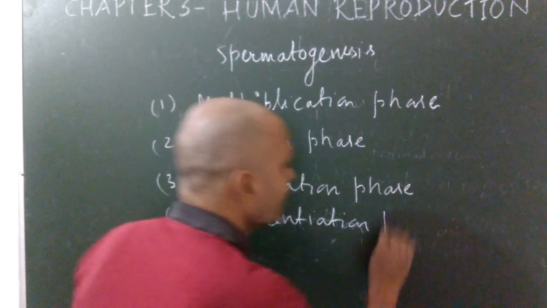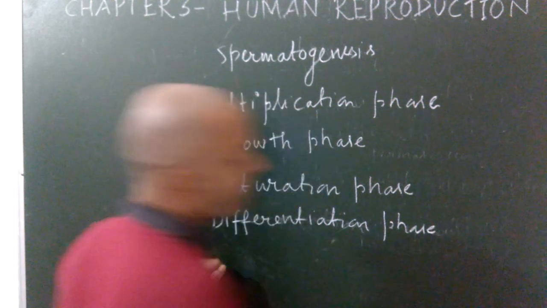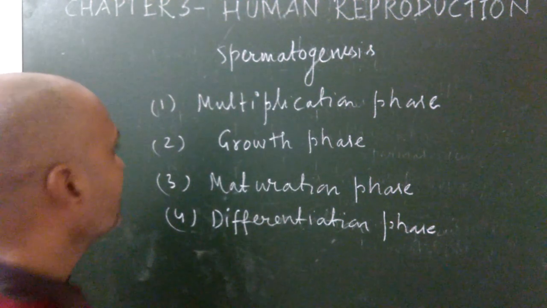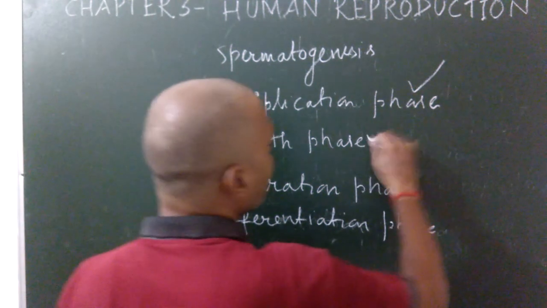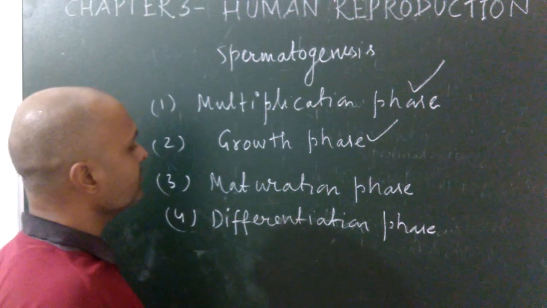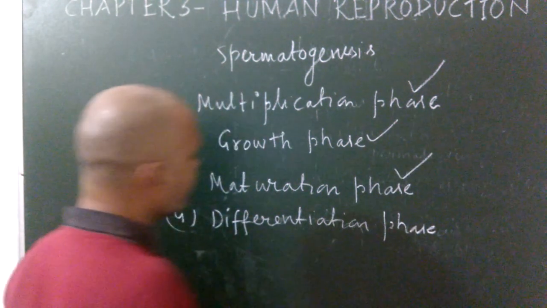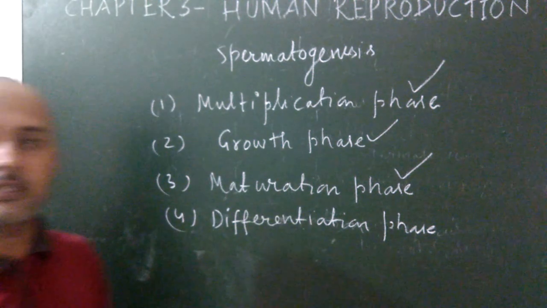So how many total phases are involved in spermatogenesis? There are 4 phases.